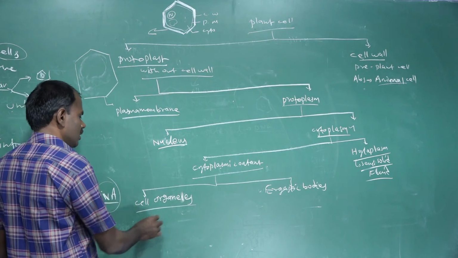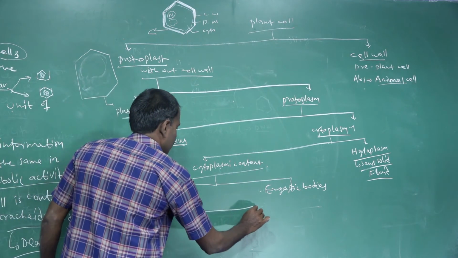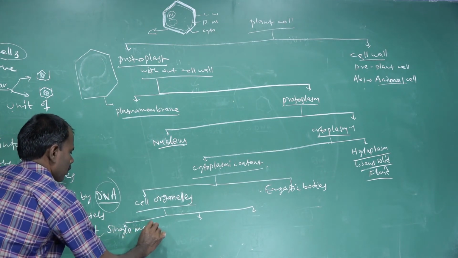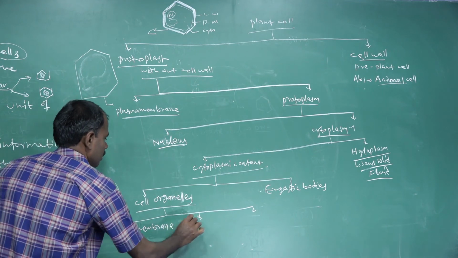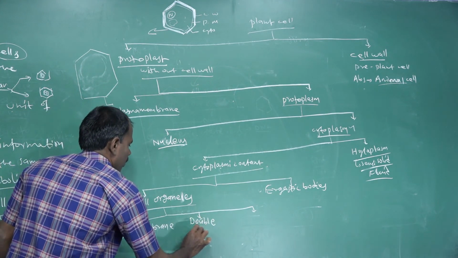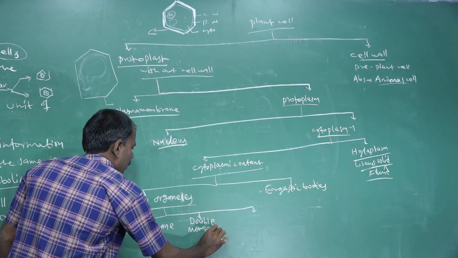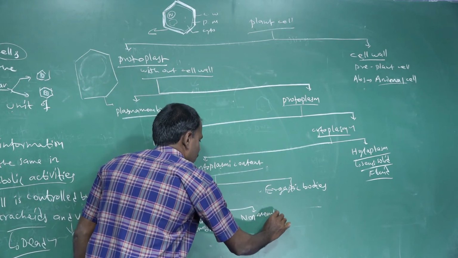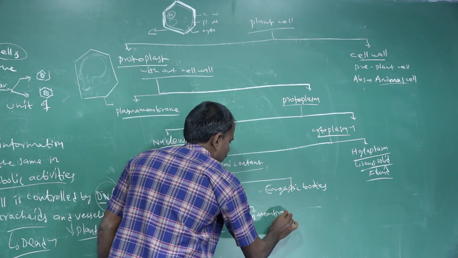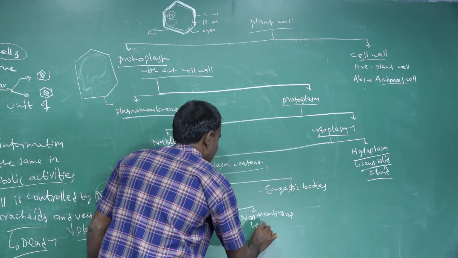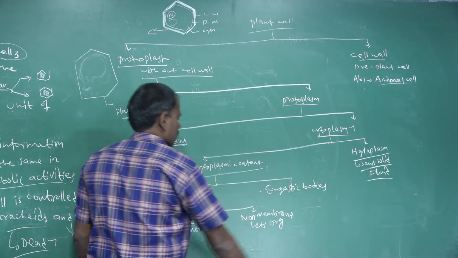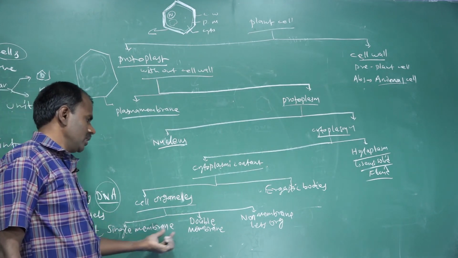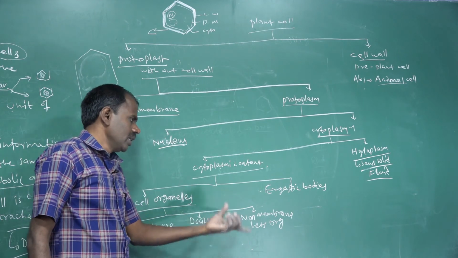The cell organelles are again divided into three types: single membrane organelles, double membrane organelles, and non-membrane organelles. The first one is single membrane organelles, the second one is double membrane organelles, and the third one is non-membrane organelles.